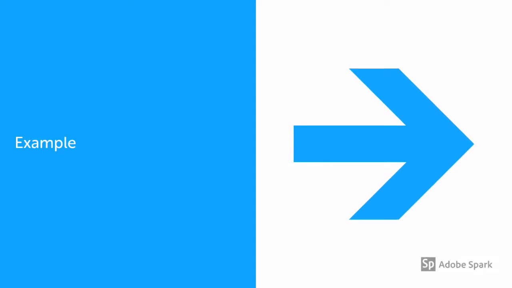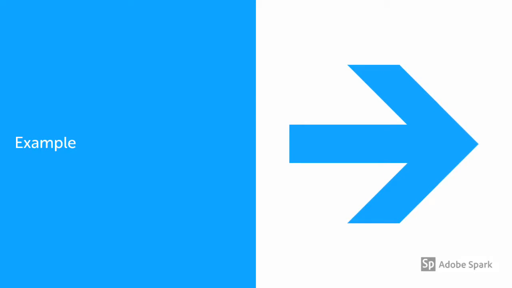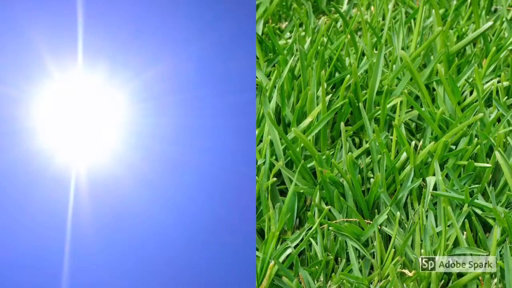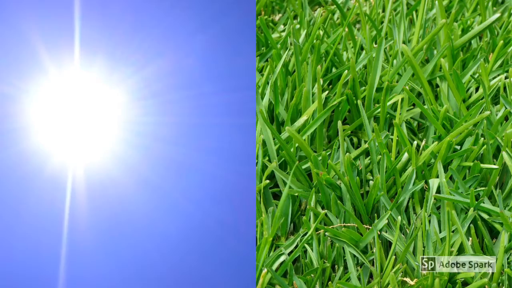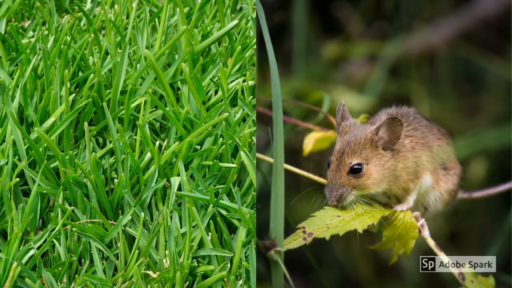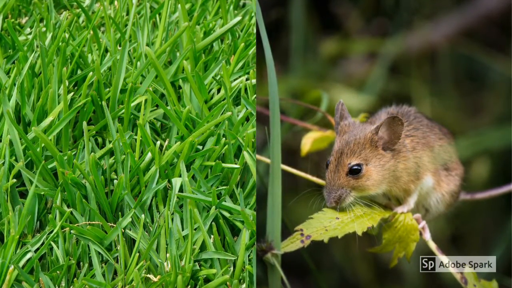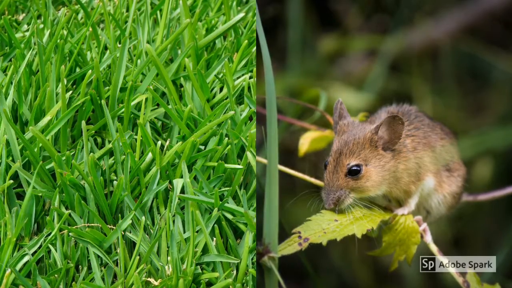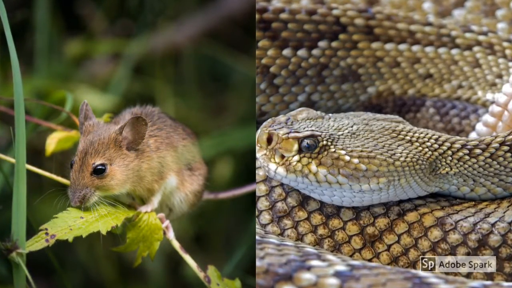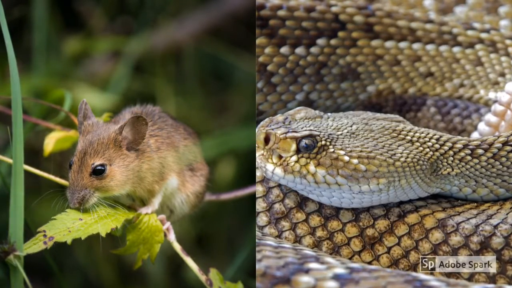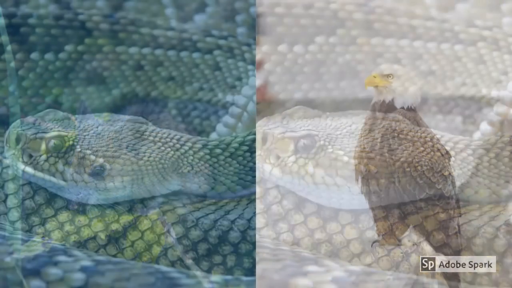Now we're going to take a look at an example of a food chain made up of organisms that we could see in our own region. First, the sun would give energy to the grass, which is the producer. Then, the mouse, the primary consumer, would eat the grass, the producer. Next, a snake, a secondary consumer, might eat the mouse, the primary consumer.